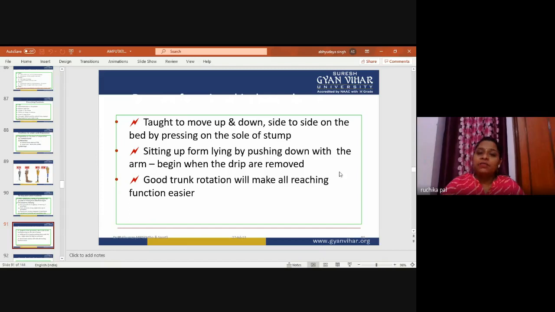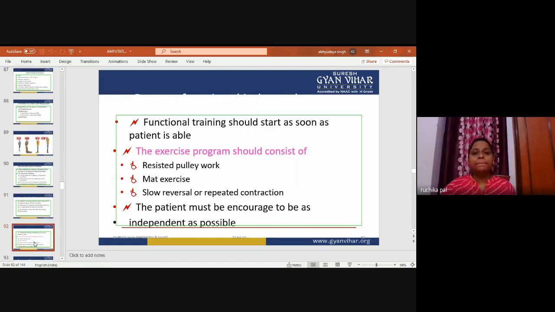Sitting up from lying by pushing down with the arm begins when the drips are removed. So these are the conditions. The patient will move up and down, side to side, sit up from lying, and push down. Good trunk rotation will make all reaching functions easier. So this can be done in the re-education processes.